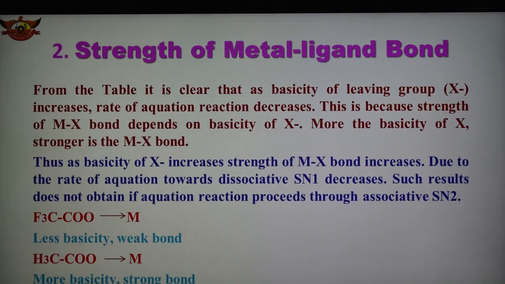So the strength of metal ligand bond is very important. The strength of the bond depends upon the basicity. If it has less basicity, it forms a weak bond, and if more basicity, it forms a strong bond. So depending upon the strength of metal ligand bond, the rate of hydrolysis varies.